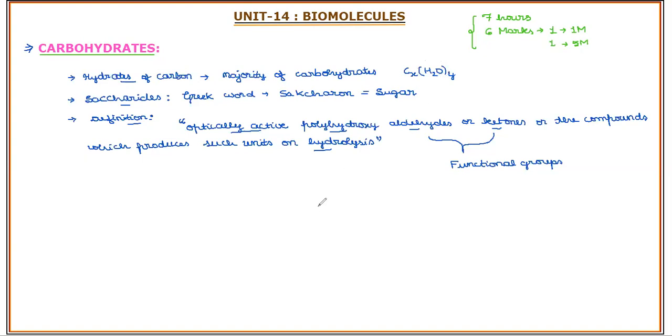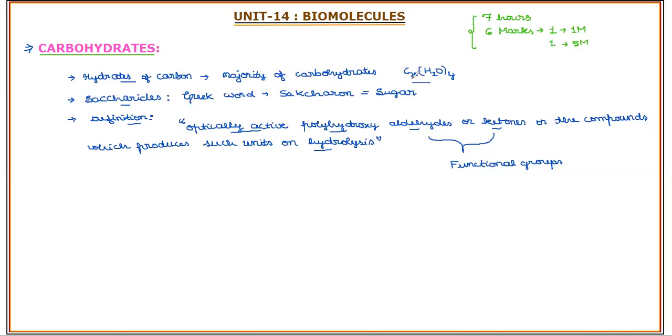They obey a general formula of CxHyOz in general. It is represented with one more important formula. Instead of writing XYZ, you can relate with the above general formula only.